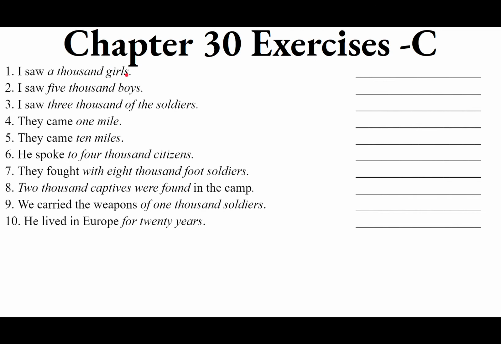Now, to complete this, you're going to need to take a second look at your word study from chapter 30, at the difference between mille and milia, milium, neuter, plural. Luckily, I brought some notes.